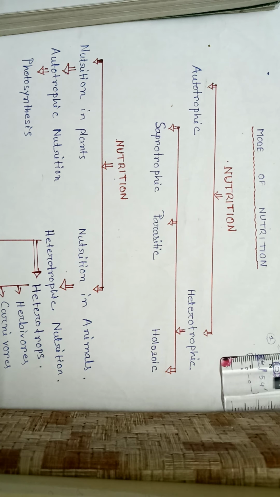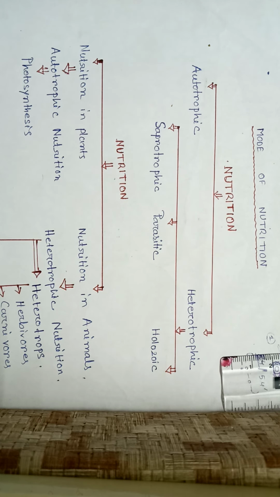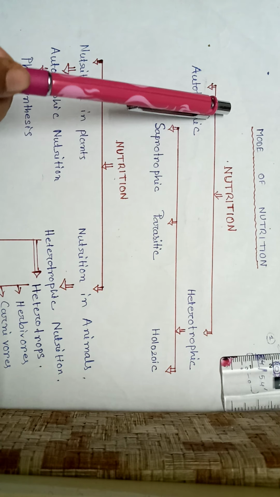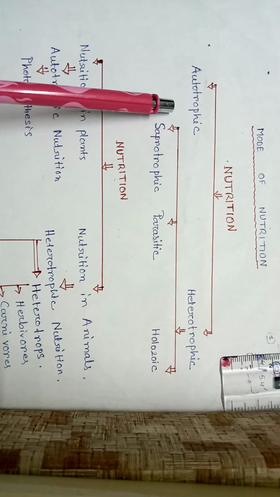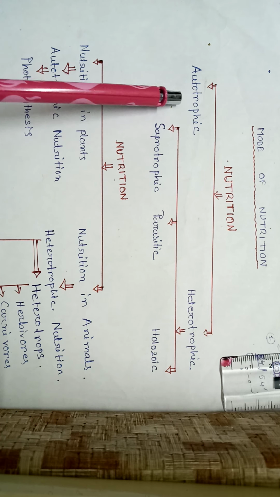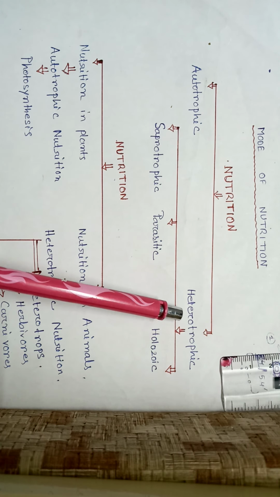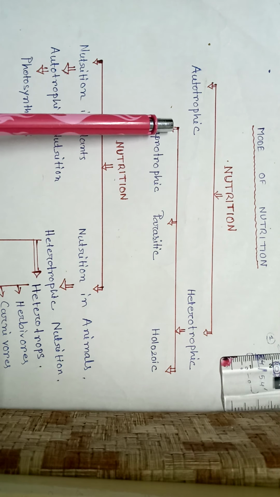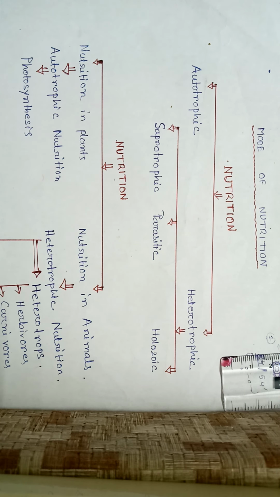After that, we will see what we should know about nutrition. First thing, the modes of nutrition. What are the modes of nutrition? Two modes of nutrition are there. First, autotrophic nutrition, and second, heterotrophic nutrition. So first we will see what is autotrophic nutrition.